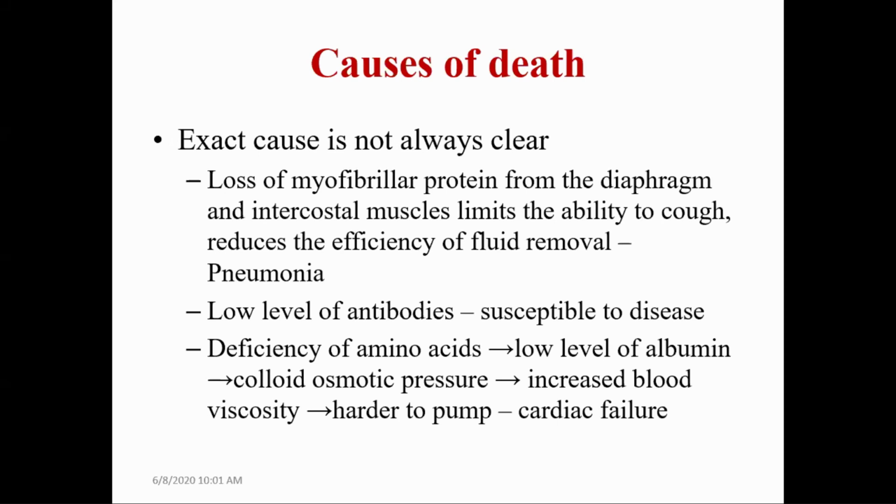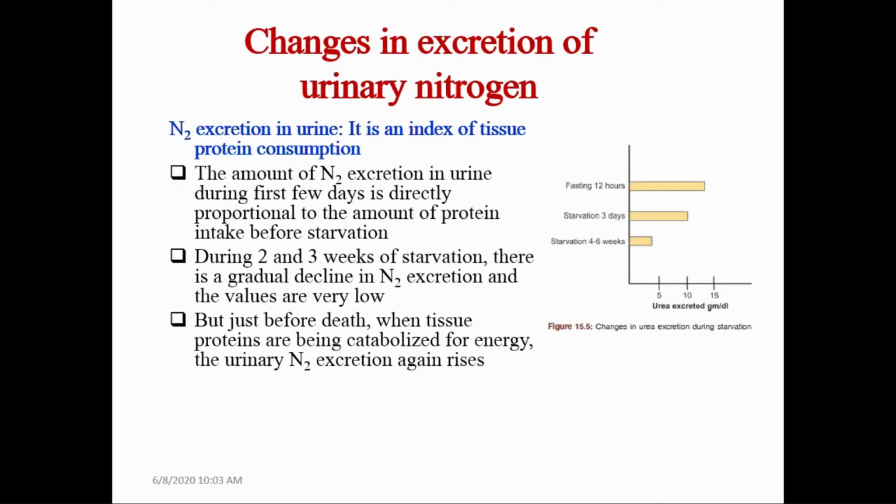And next, the person may die due to cardiac failure. The possible mechanism for cardiac failure is that a deficiency of amino acids leads to decreased levels of albumin. When the albumin level is decreased, what happens? There is an increase in colloidal osmotic pressure, which increases the viscosity of the blood. When there is increased blood viscosity, the heart has to pump harder, which ultimately leads to cardiac failure. Next, changes in excretion of urinary nitrogen.